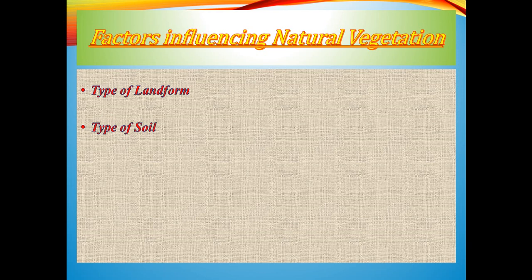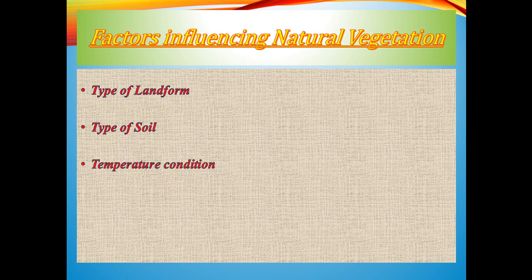Second, type of soil. Just now I mentioned it in connection with landform: where there is a flat level land, the thickness of the soil will be more. And when there is a thickness of the soil, that means it is a fertile soil. So if the fertile soil has natural vegetation, then to fulfil the demand for food, those areas will be deforested to transform the forested area into cultivable ground. And in the other areas, the plateau regions or the mountainous tracts, natural vegetation is commonly seen, or prevalent.